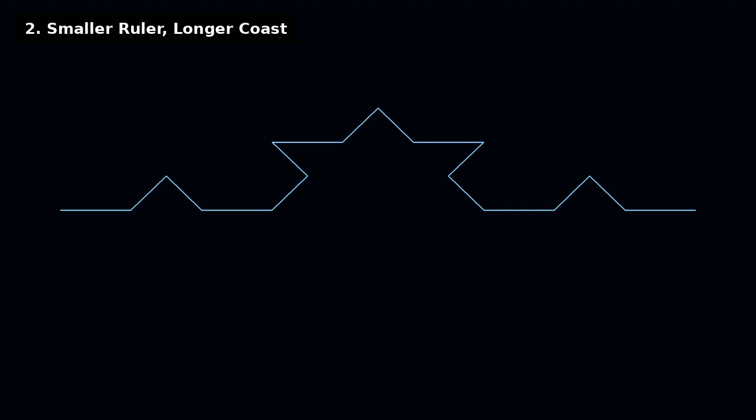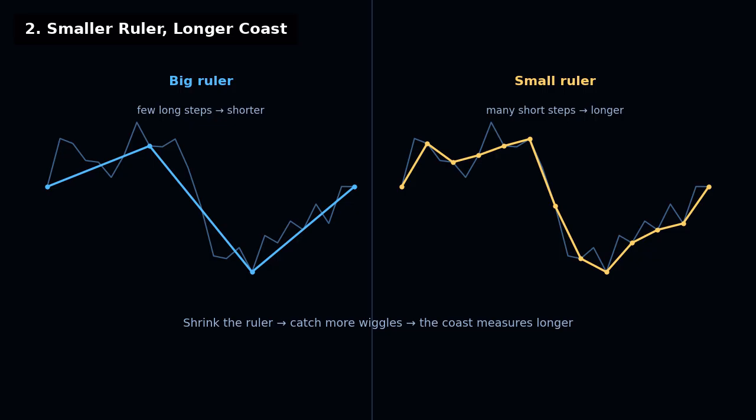Only the ruler did. A smaller ruler catches finer wiggles. So the measured length keeps growing. Does it ever stop growing? For a coast this rough, no. Each smaller wiggle adds a little more. Here is a clean model of that.